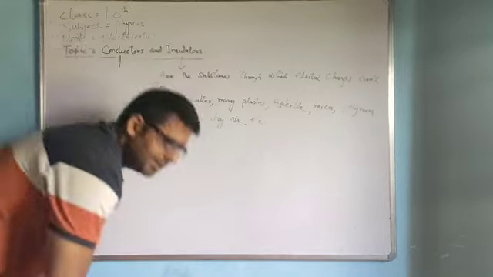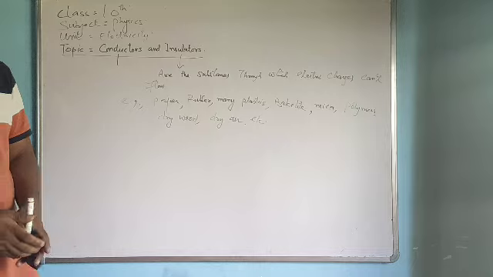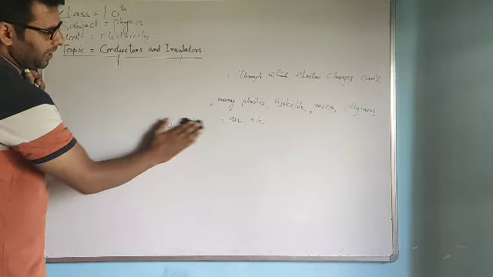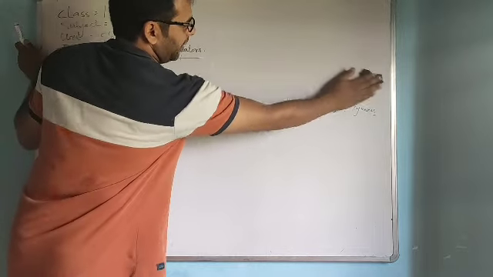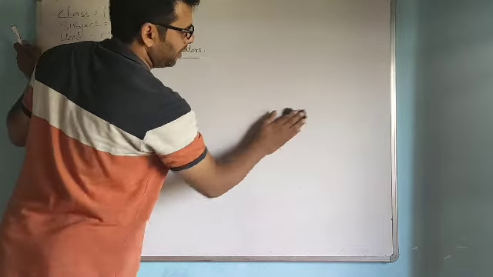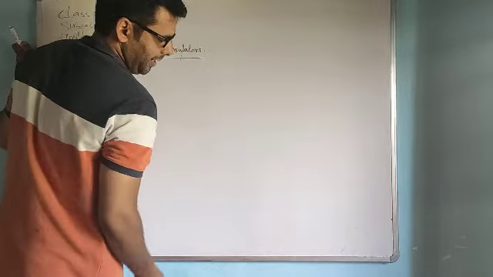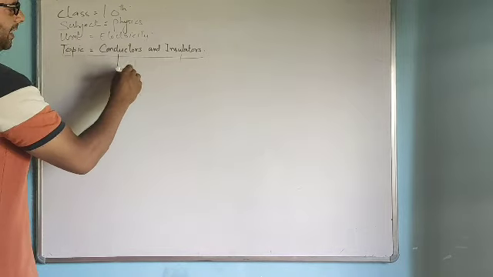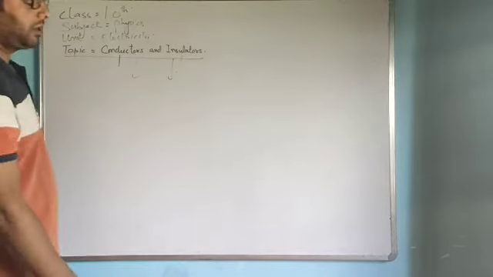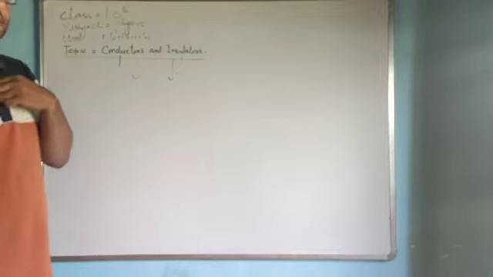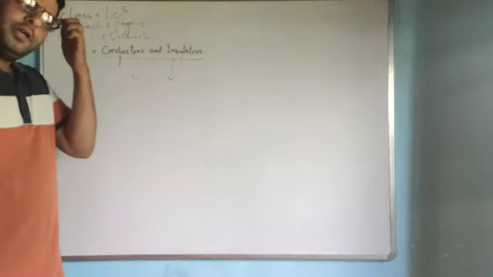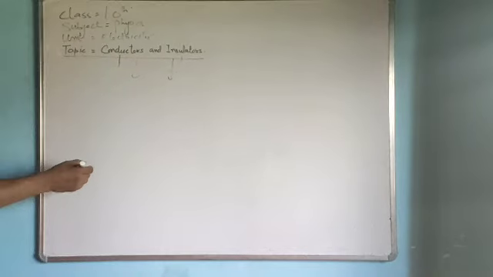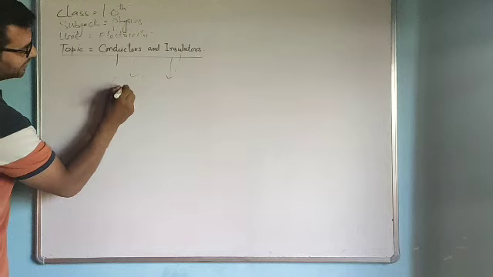Now, a question arises here. Why are some substances conductors and why are some substances insulators? Why do some substances allow the electricity to pass through them and why can't electricity pass through some substances? What is the reason behind it? As you know, all substances, whether conductor or insulator, are made up of atoms that contain electrons. In conductors, there is the presence of free electrons.